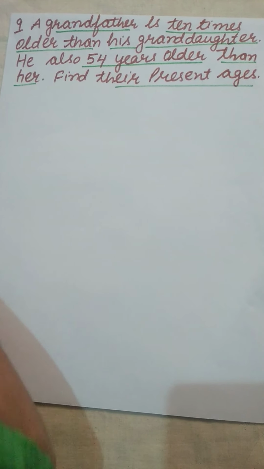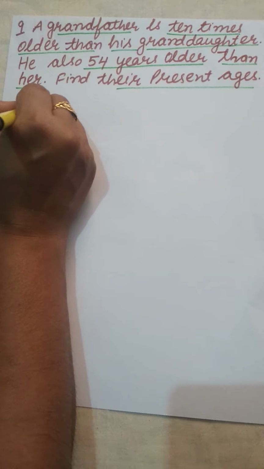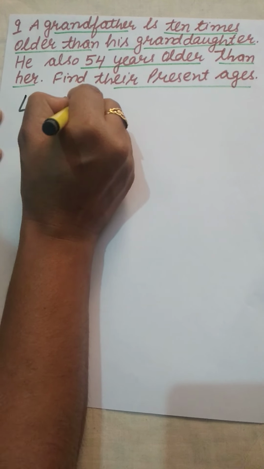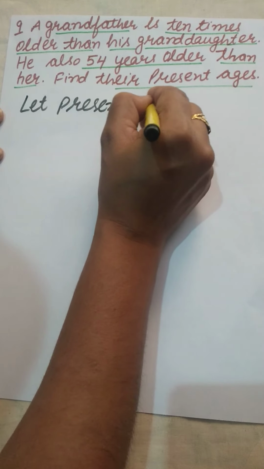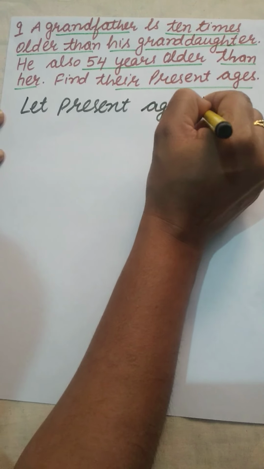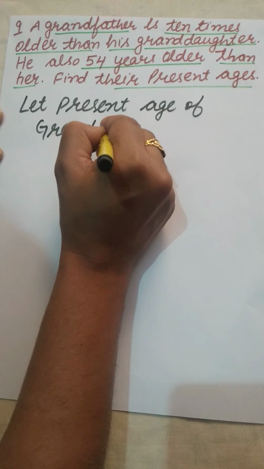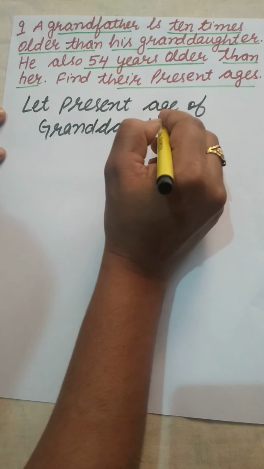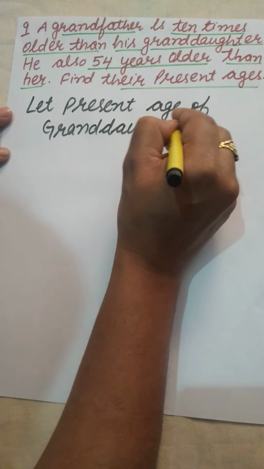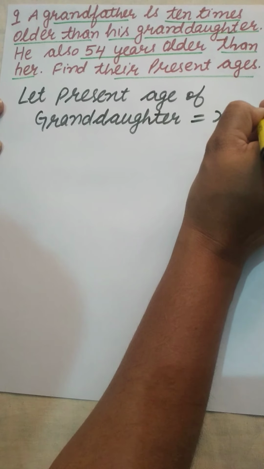So firstly we will take the age of granddaughter. Let the present age of granddaughter be equal to x years.